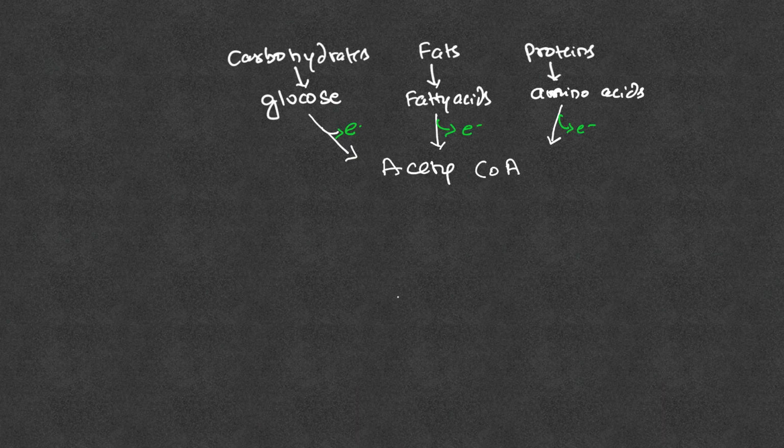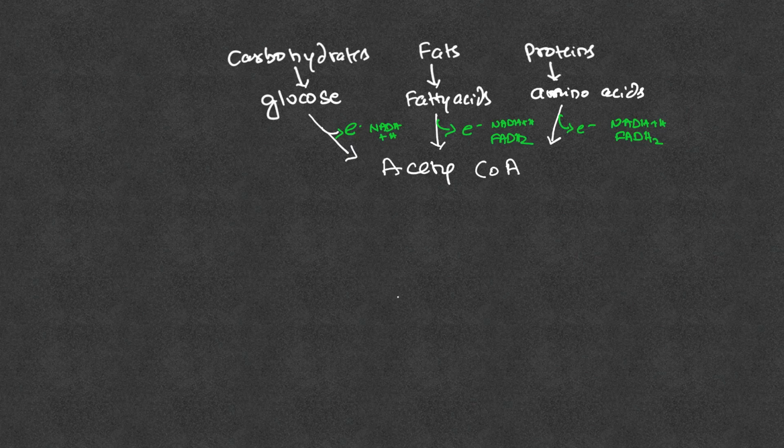So electrons are generally released in the form of NADH or FADH. It will be there in the form of NADH plus H plus, or in the form of FADH2 molecule. So NADH or FADH2 are the molecules that will carry those electrons. So these NADH plus H plus or FADH2 can enter into the electron transport chain to generate energy or ATP. I am going to explain that a little later.